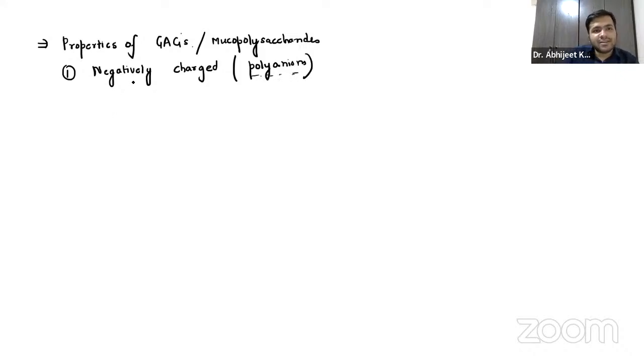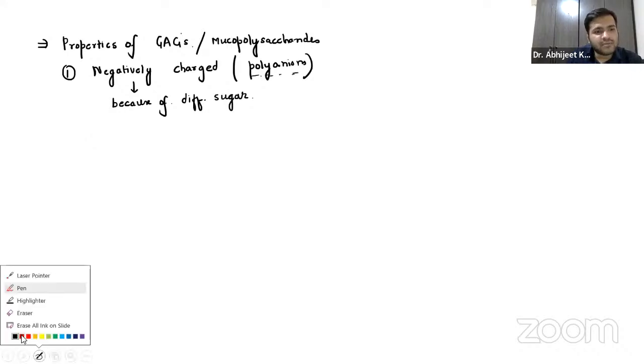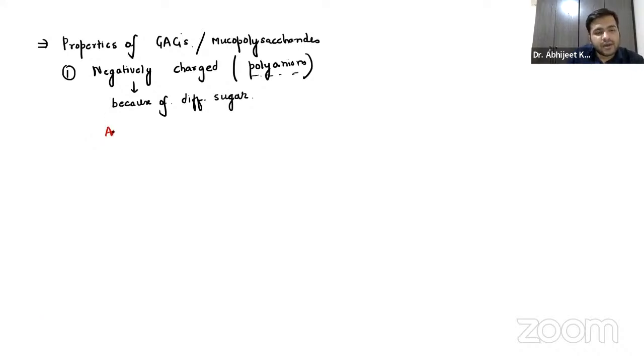Now, why are they negatively charged, guys? Remember, it is because of the different sugars. You already know we have two types of sugar here: amino sugar and acidic sugar.